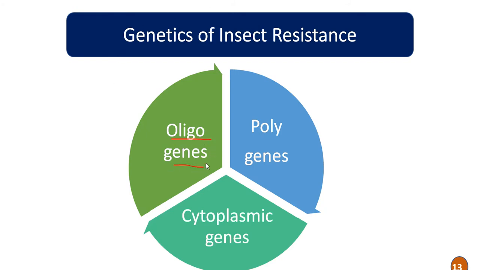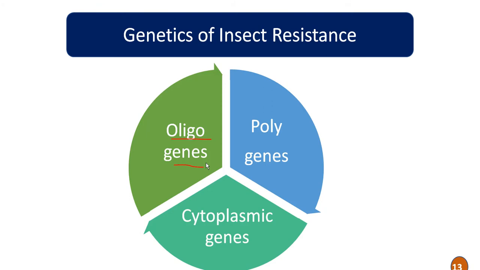Oligogenes means the resistance is governed by one or a few genes, mostly one or two. For example, in case of wheat, to the Hessian fly and stem sawfly, and in case of barley, the greenbugs, and in case of alfalfa, the pea aphids, and in case of cotton, the jassids. So these are some of the examples of oligogenic insect resistance.